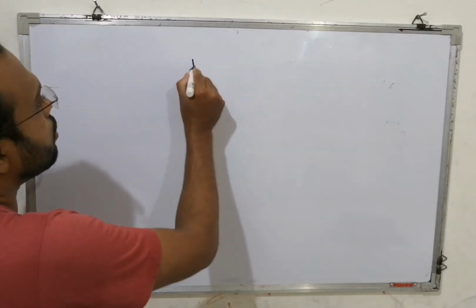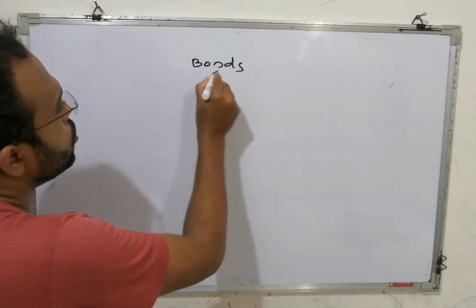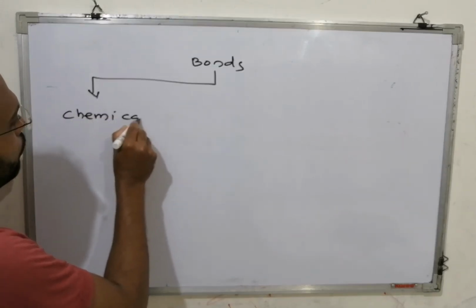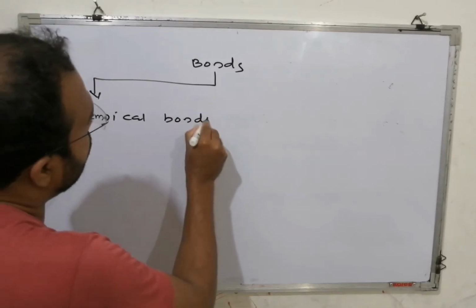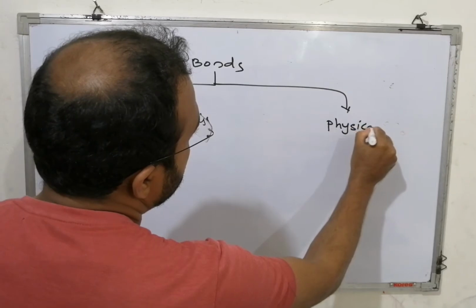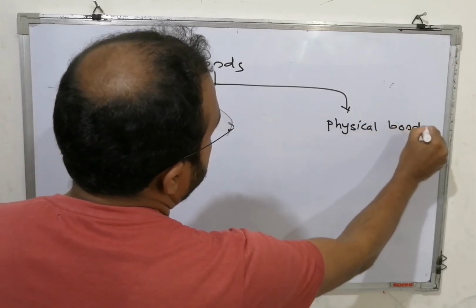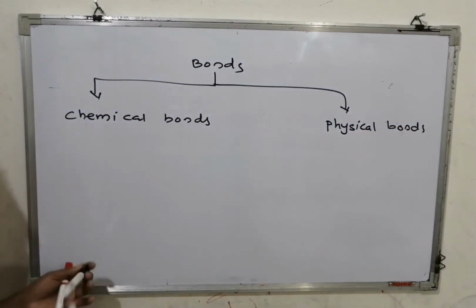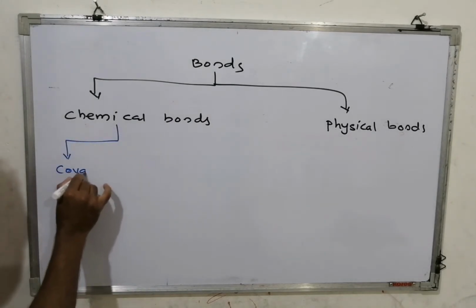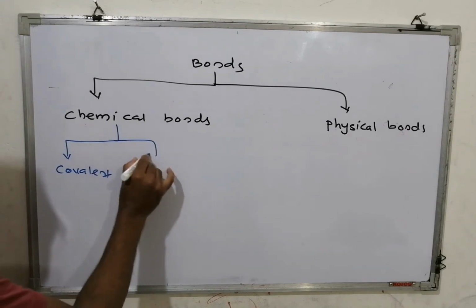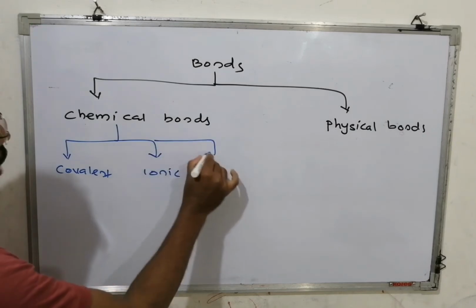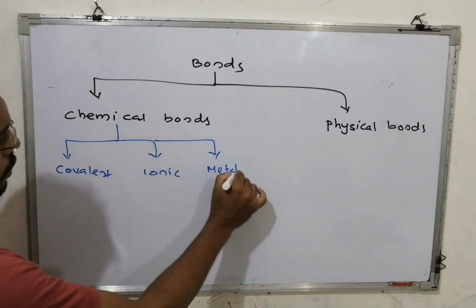Bonds are generally divided into two types, that is chemical bonds and physical bonds. Chemical bonds are of three types, that is covalent, then ionic, then metallic.